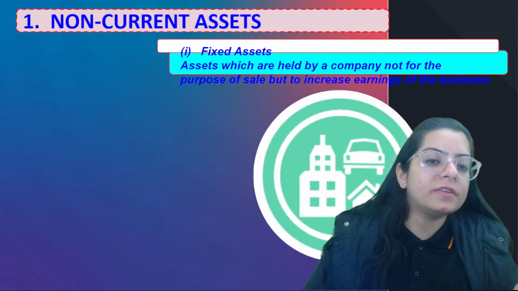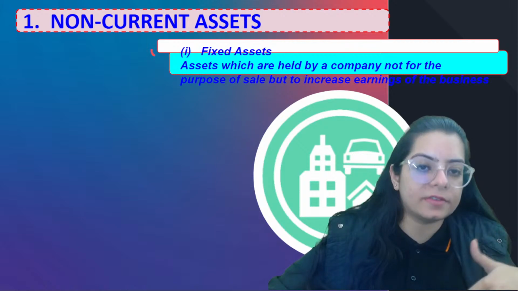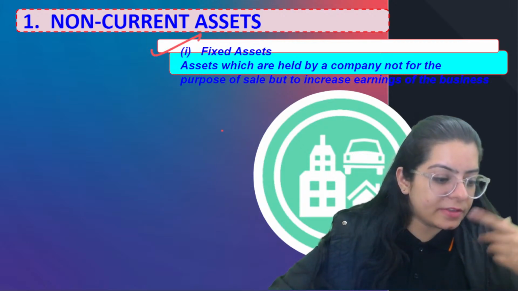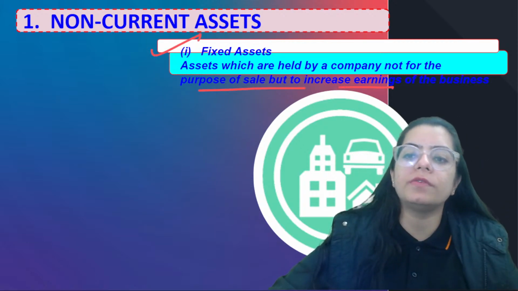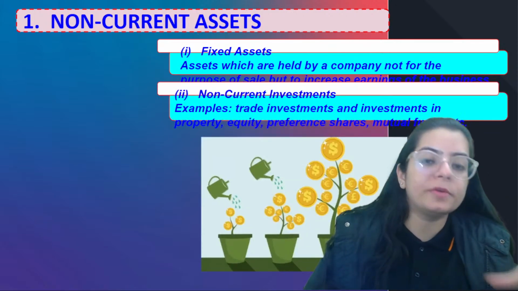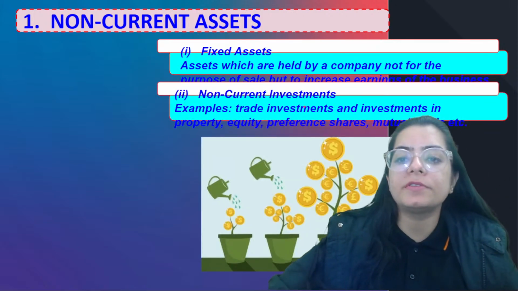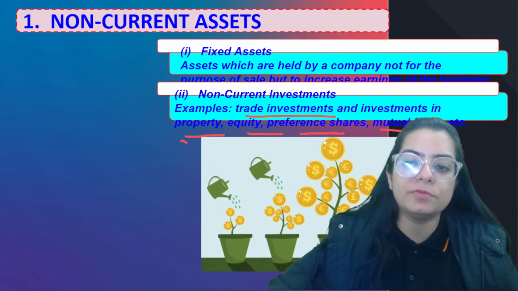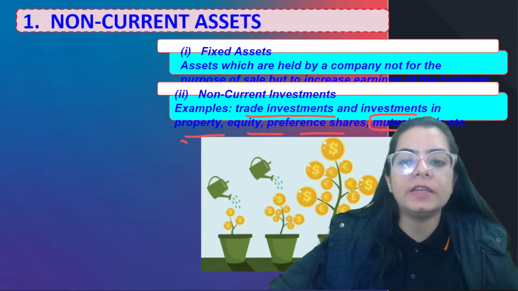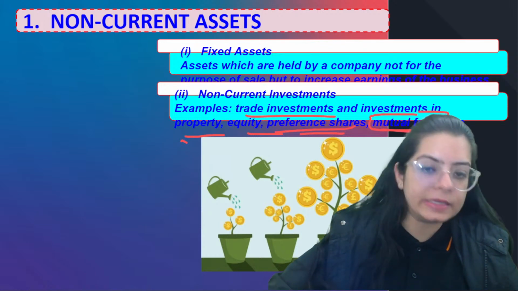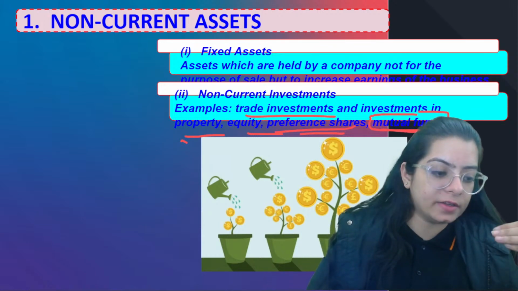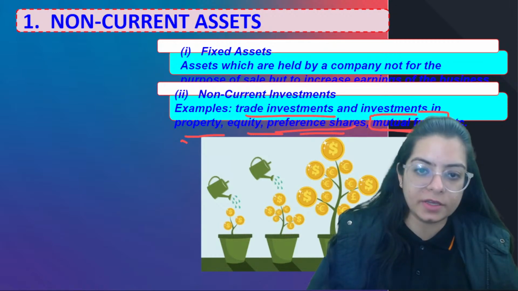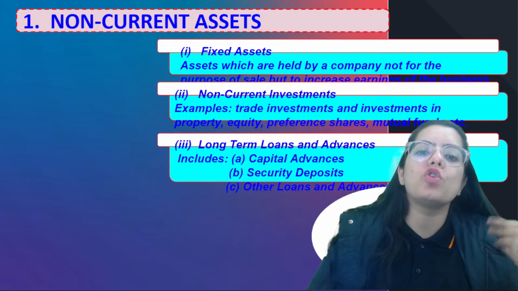Now let's talk about the asset side. On the asset side, the first thing was fixed assets. Fixed assets means assets which are going to be there for more than 12 months. And non-current investments cover trade investments and investments in property, equity, preference shares, mutual funds. So if you have invested in anything for a long period, that is going to come under non-current, right? Non-current means non-fluctuating, which is going to be fixed for a long time.